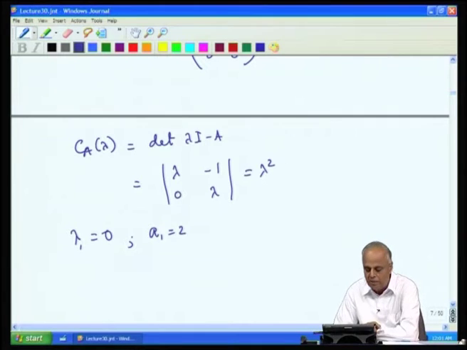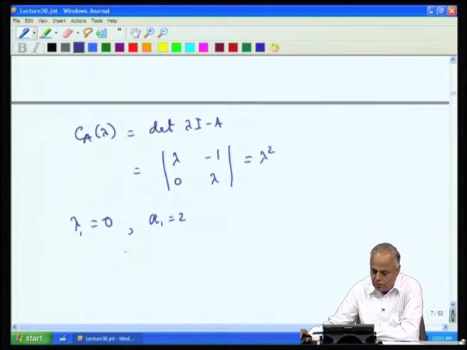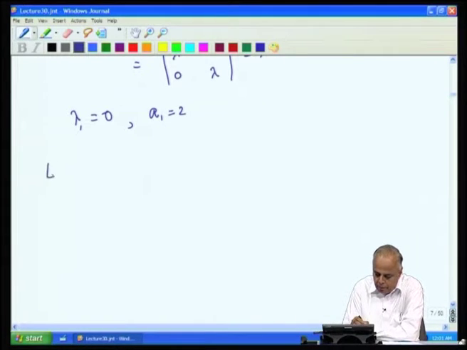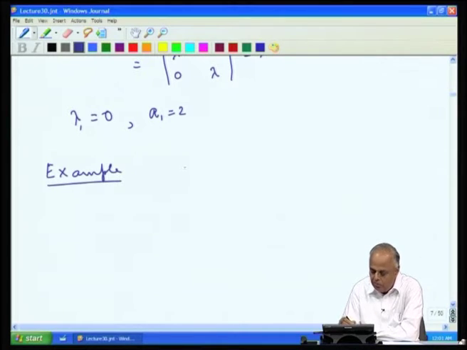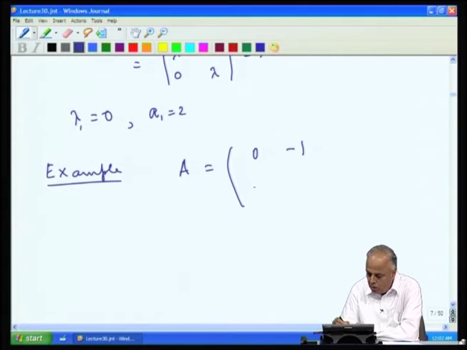So, here is an example where we have only one eigenvalue and its multiplicity is 2. Algebraic multiplicity is 2.